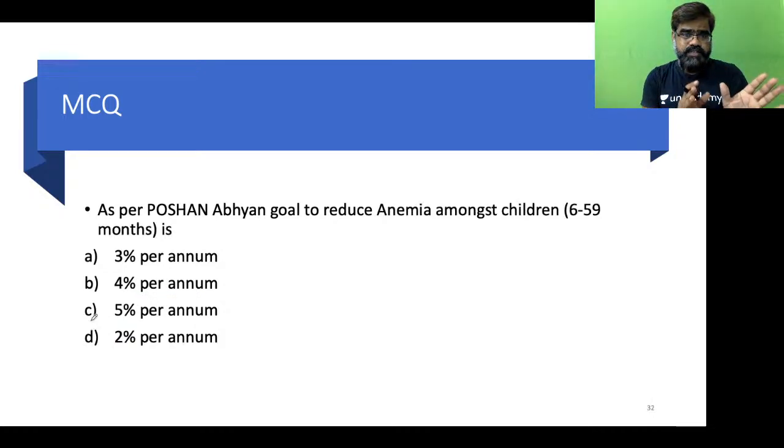As per Poshan Abhiyan, goal to reduce anemia. Now you are talking about anemia amongst children. In children, what is the goal for reducing anemia? Is it 3%? Is it 4%? Is it 5%? Is it 2%? Try this. Anemia. Arjun is saying 3. Monica is going with B. Anyone else?